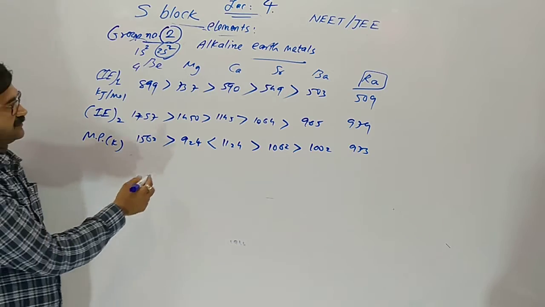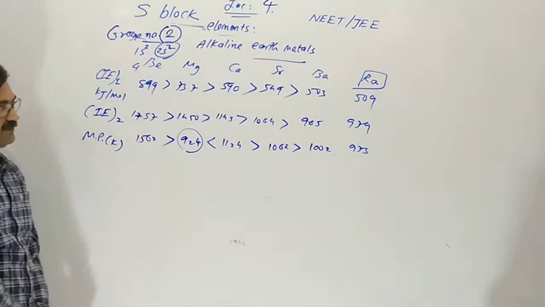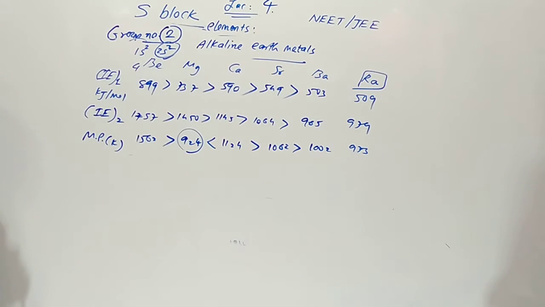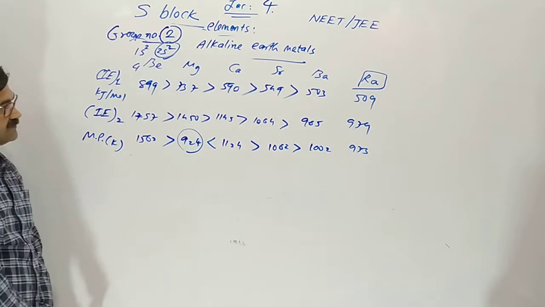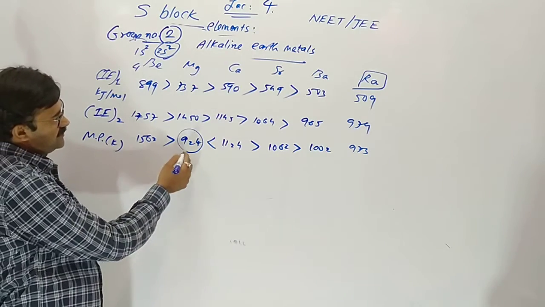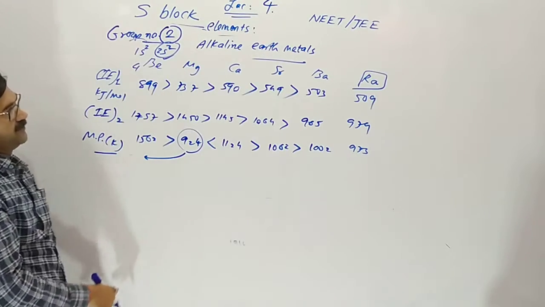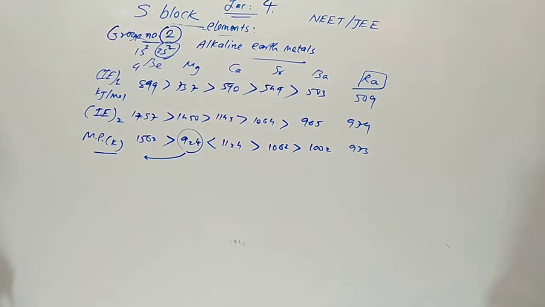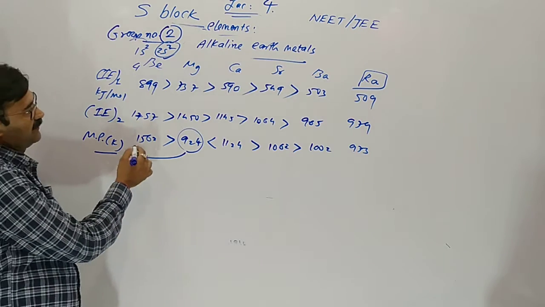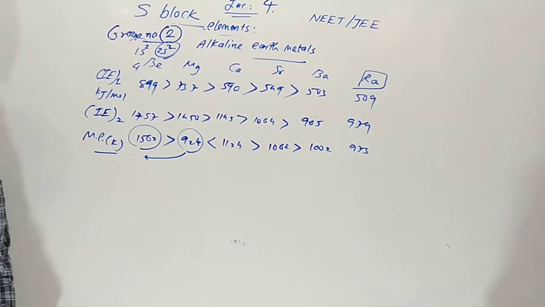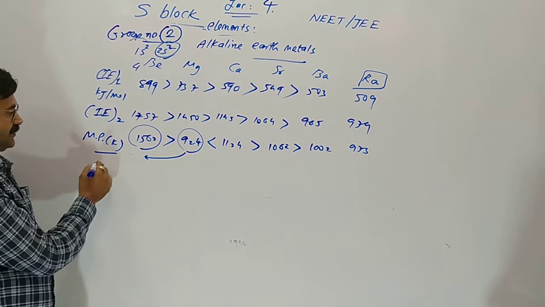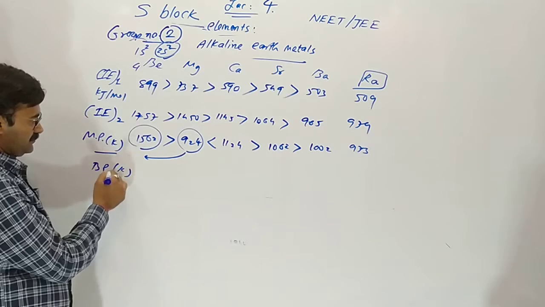Here the exception is due to the structure of magnesium, which slightly decreases. So magnesium has the lowest melting point of all the elements of group number second, and the highest is beryllium, lowest magnesium.